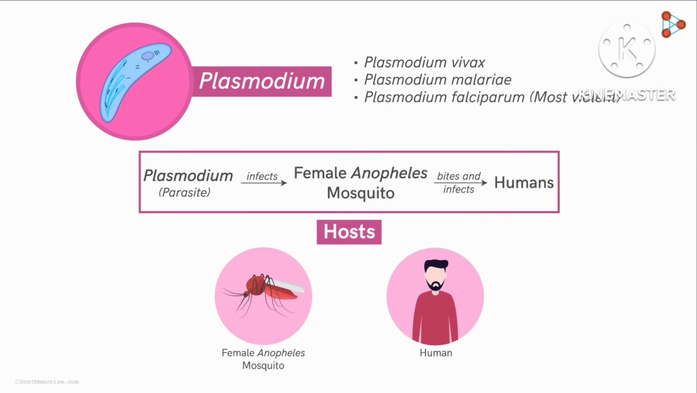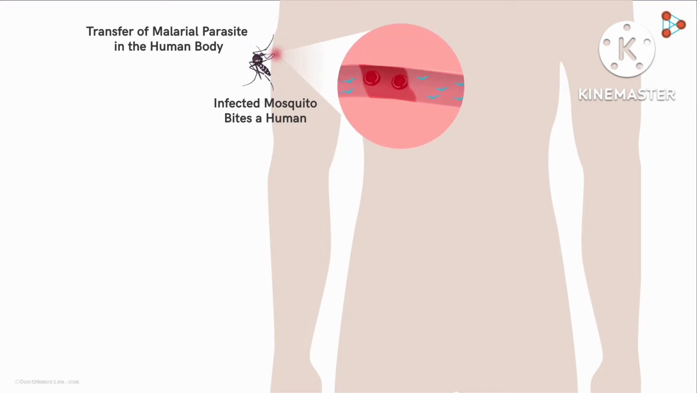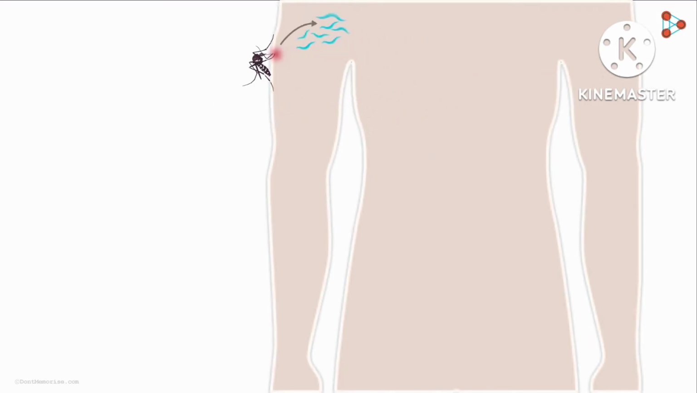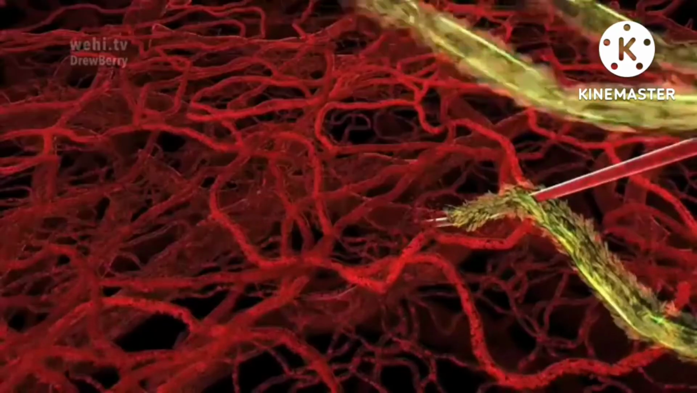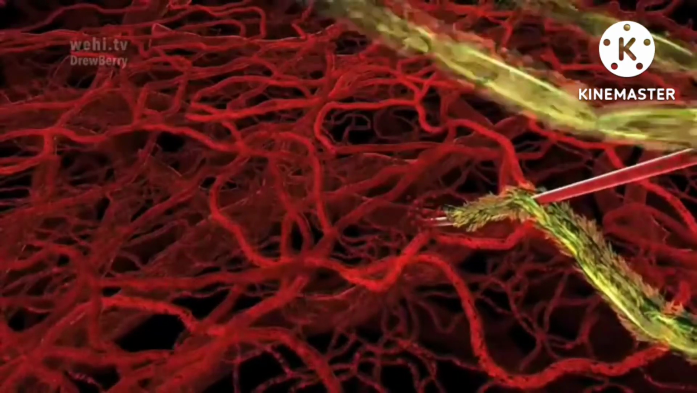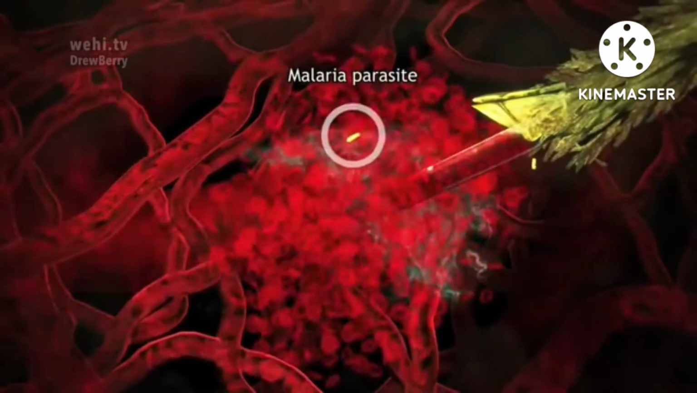Let us understand the complete life cycle of the malarial parasite. It all begins when an infected mosquito bites a human. This helps transfer the malarial parasite into the human body. In order to enjoy her blood meal, the female Anopheles mosquito secretes her saliva into the human bloodstream to prevent blood coagulation. It's with this secretion that the parasite gets a chance to enter the human body, and the disease-causing Plasmodium gets transferred from mosquito to human in the form of sporozoites.